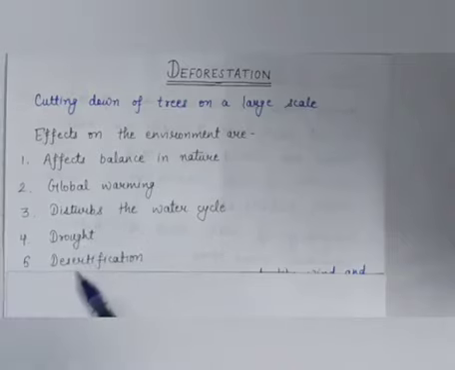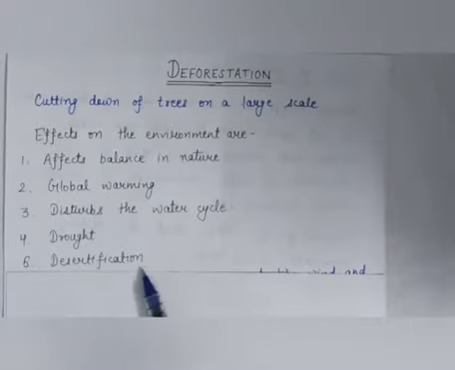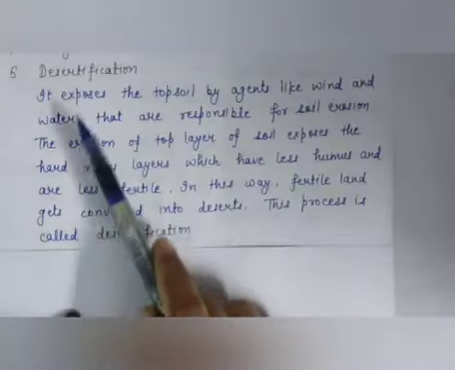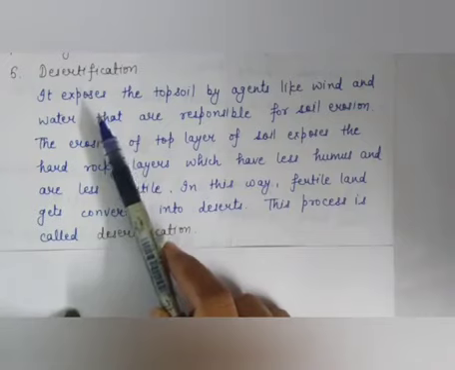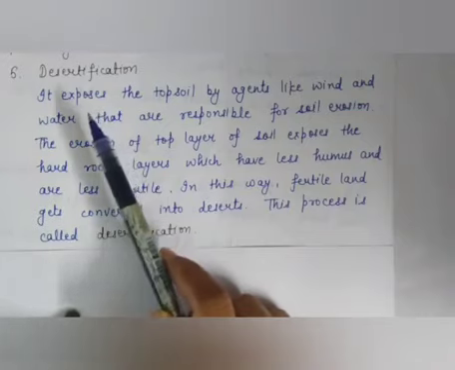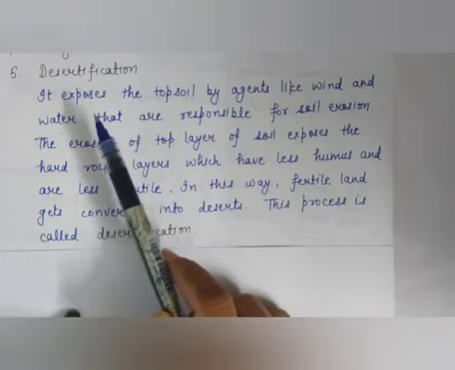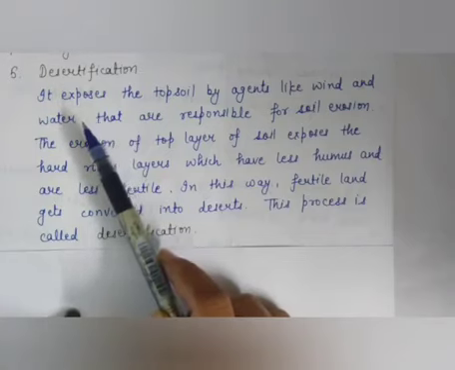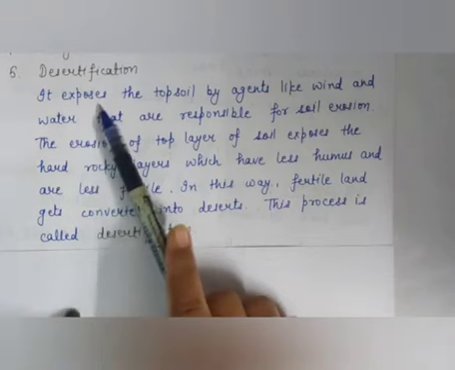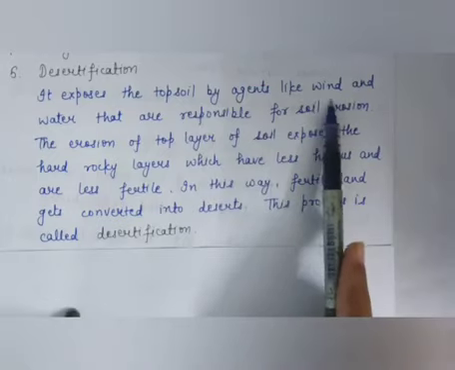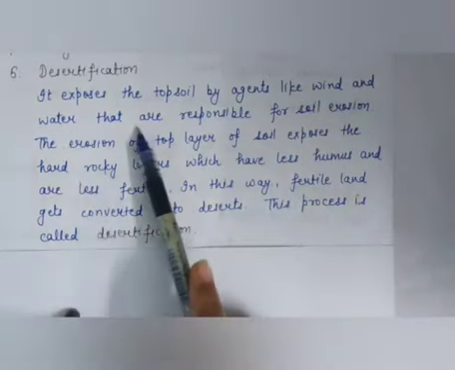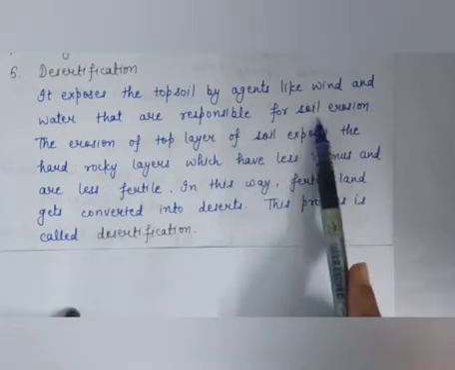Now next is desertification. Now what does it mean? What is desertification? Cutting down of trees is also responsible for the change in physical properties, like it changes the nutrient content and texture of the soil, okay, and deforestation exposes the topsoil to agents like wind and water that are responsible for soil erosion.